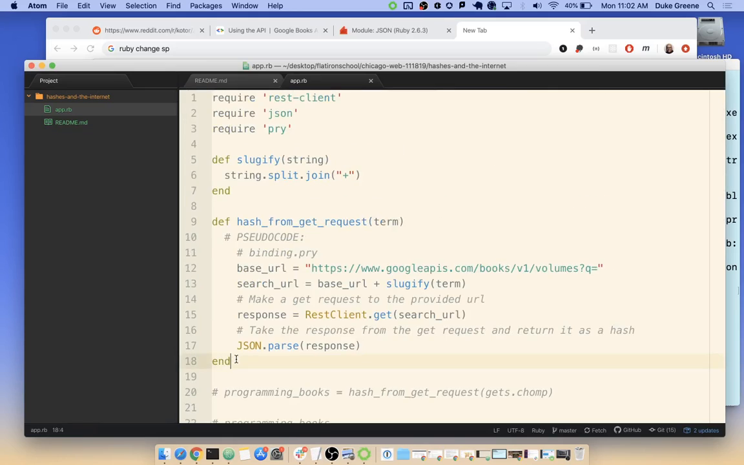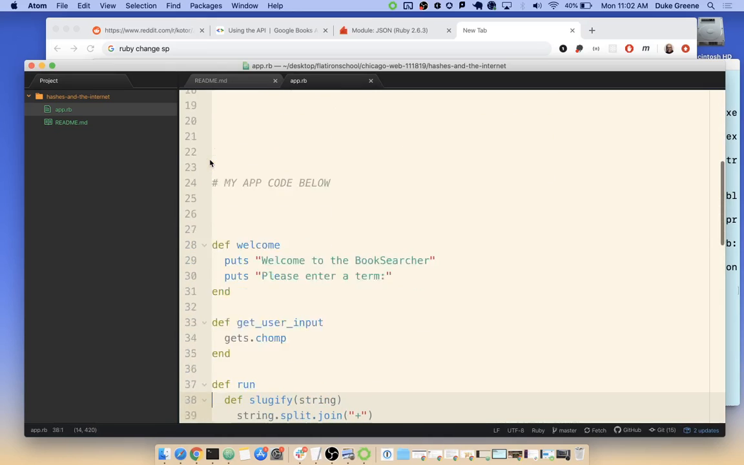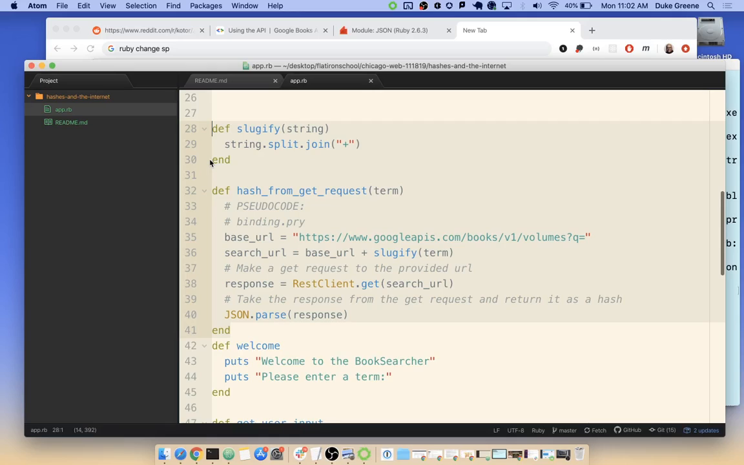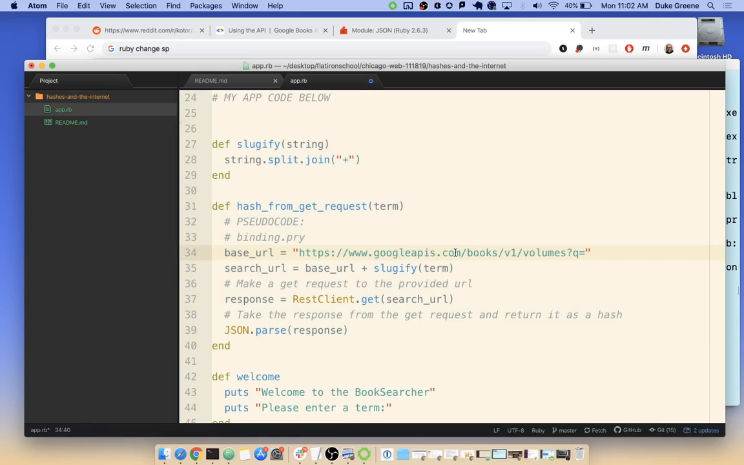Let me move this code down so it's easier to see. Bring it up above the welcome. And so this method here, the hash from get request, is where I think most of the magic happens in our app. It contains the URL string that we need to talk to the API. It contains the code that knows how to take a user-provided term and add it to that base string, and then it knows how to use the REST client gem to make sense of the request response and JSON to make even more sense of it for us to use in Ruby.